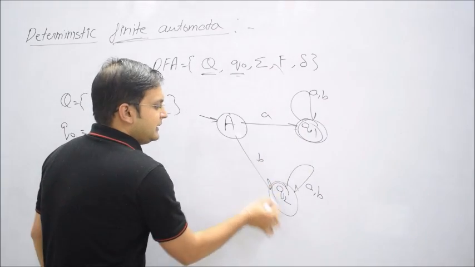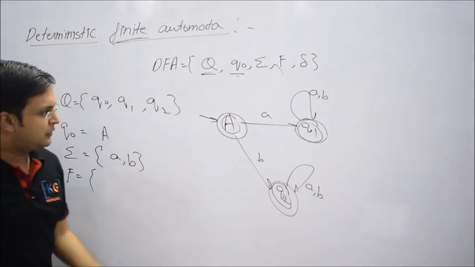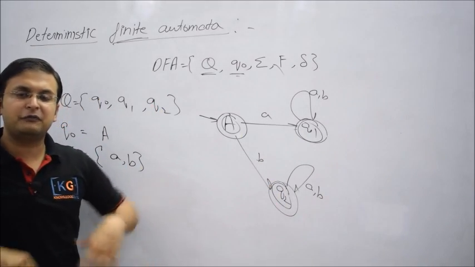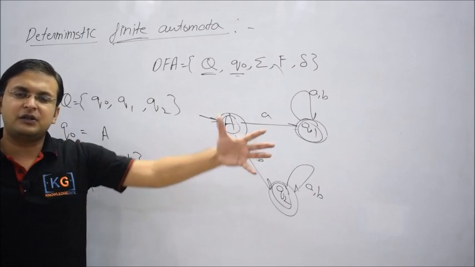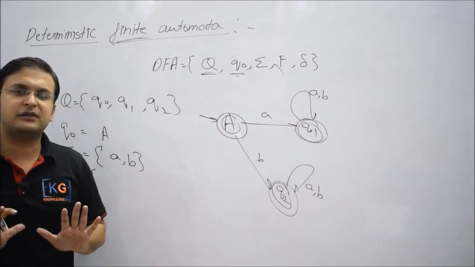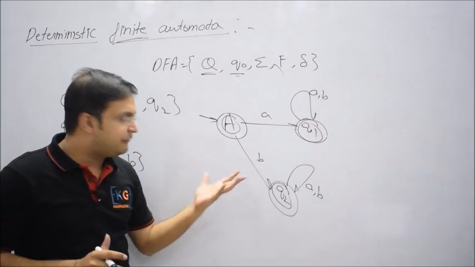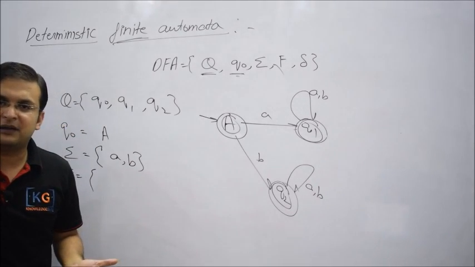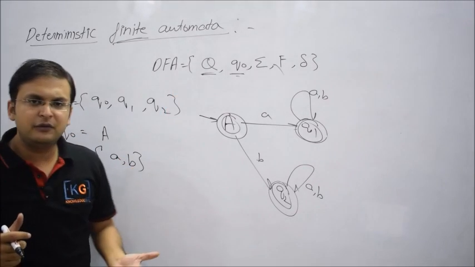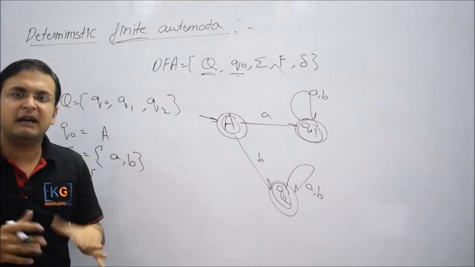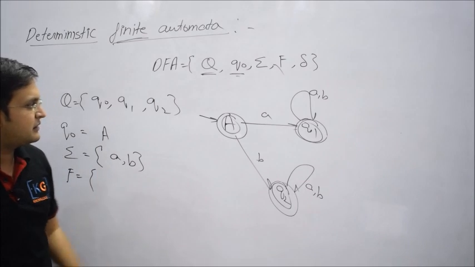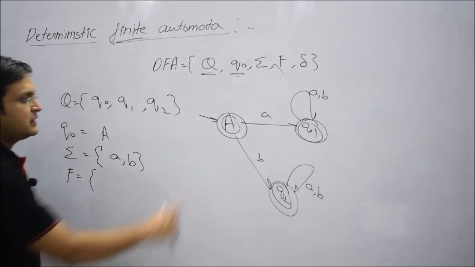Second, can I also say this? Yes, that is also a valid DFA. So even in the worst scenario, the total states of the DFA may all be final states. So what is this DFA accepting? The universal language, sigma star. Why? You see, any string you take over A, B, it will accept everything. Yes or no? Yes.